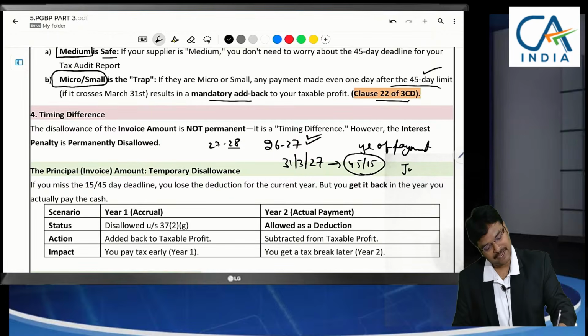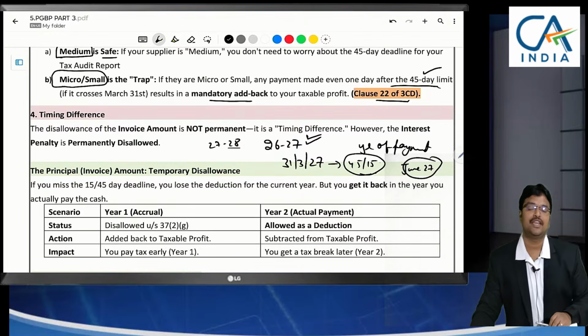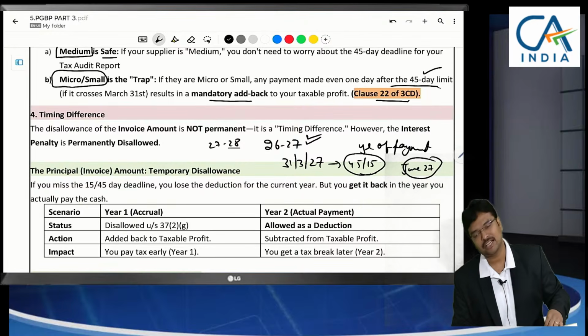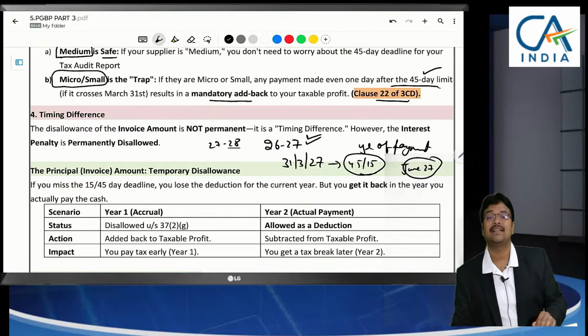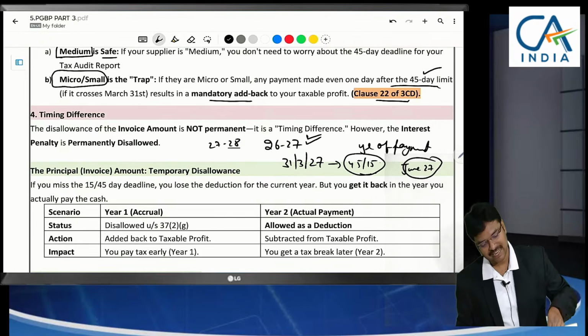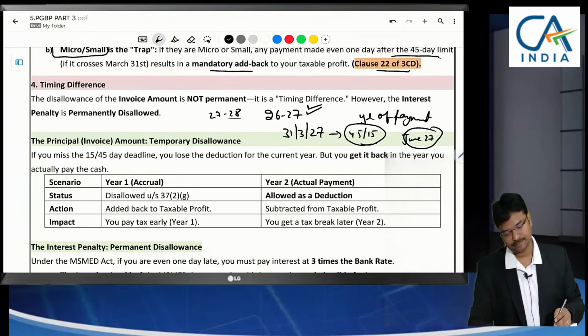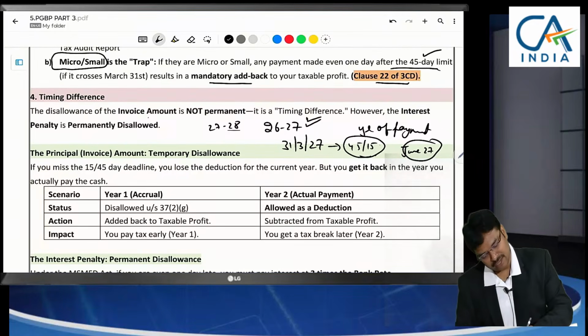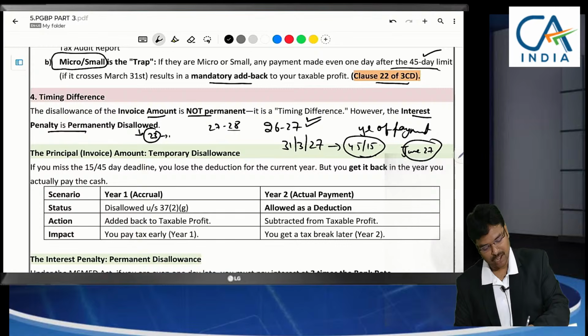Sir, if we paid in June 2027 before the due date of filing return of income, even though you are making payment before the due date of filing return of income, that limit is not applicable. Here a separate time limit as given in MSME Act. That's why next year, that means 27-28 you can claim. 26-27 it has to be added back. This disallowance of invoice amount is not permanent. However, interest is permanent. Section 23 of MSME Act, interest is permanent disallowance.